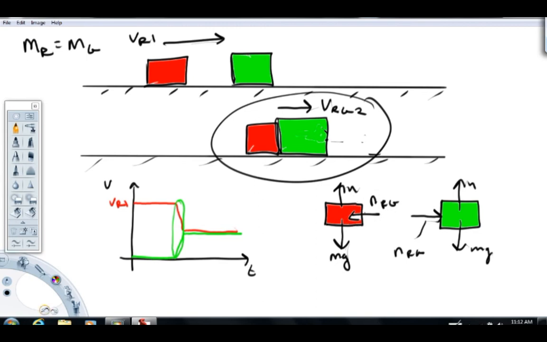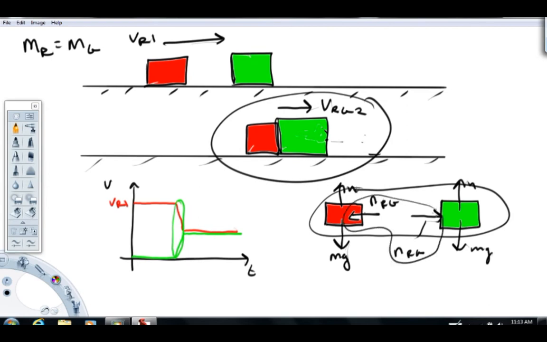Another thing to consider, is there a net force on the green mass? And the answer, yes. These two, the normal and the mg, sure, these are going to add to 0, but there's this guy right here with nothing to cancel it. So if we define our system as just the green mass, then there is a net force. However, if we decide to define our system as the pair, this force is an internal force.